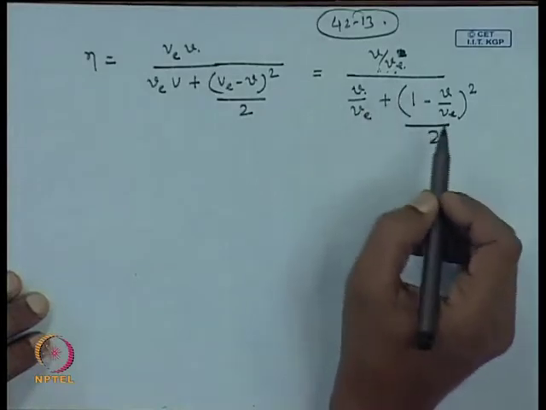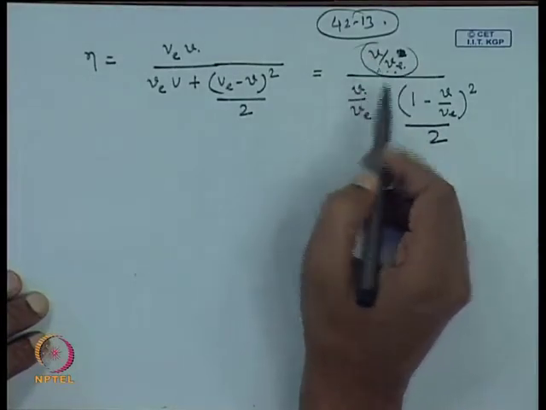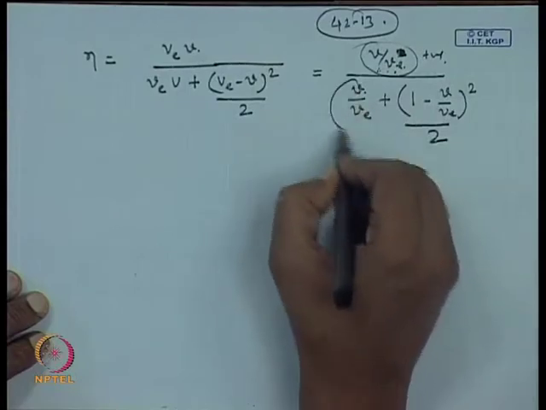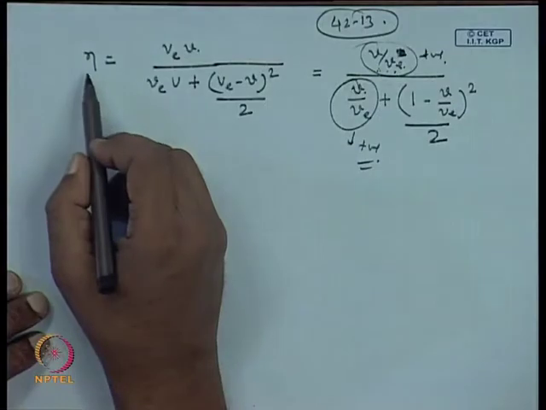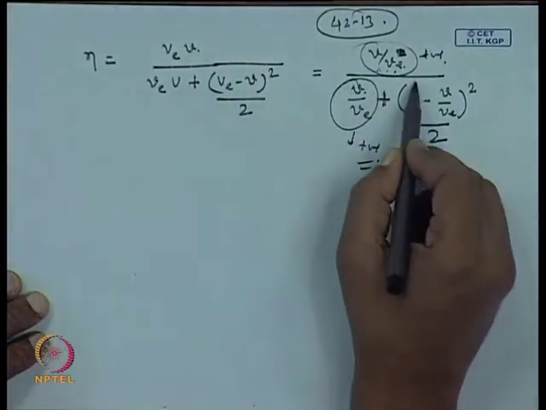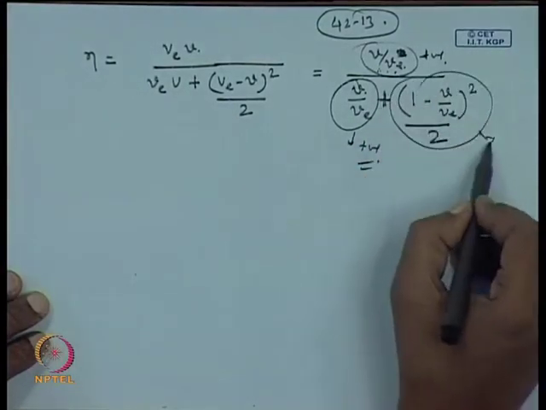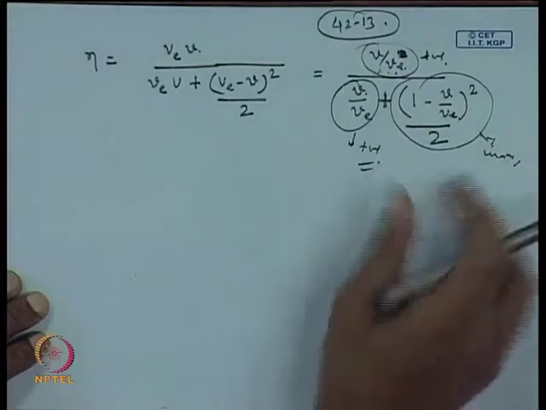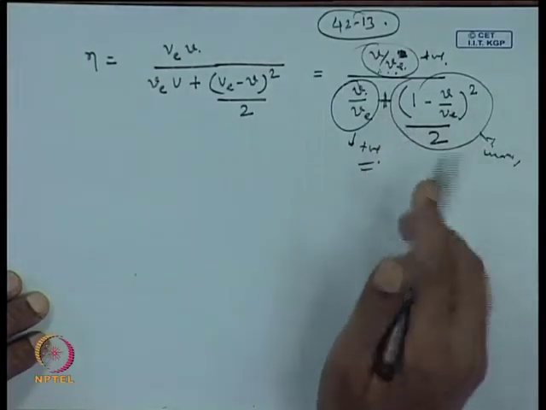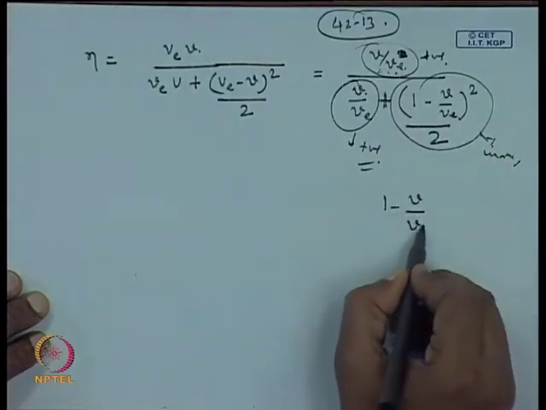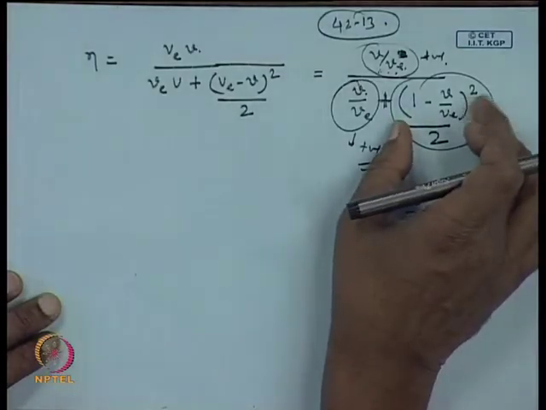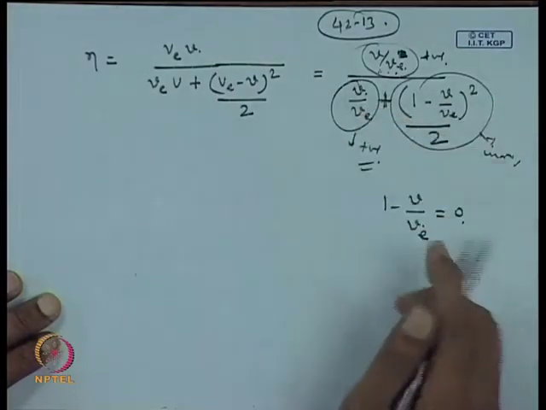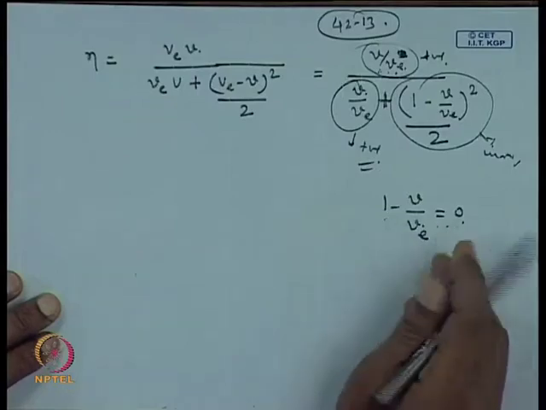And from here you can see that this quantity is a positive quantity, and this quantity is also a positive quantity. And efficiency will be maximum, this is a square quantity. So, efficiency will be maximum only if this term becomes 0. For that you need 1 minus V by V e to be equal to 0, because this is a positive quantity and this is always going to add to this. And only if this is equal to 0, then you are going to get the maximum value of the efficiency.